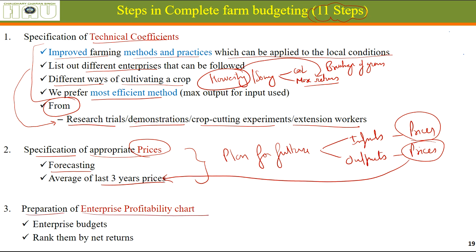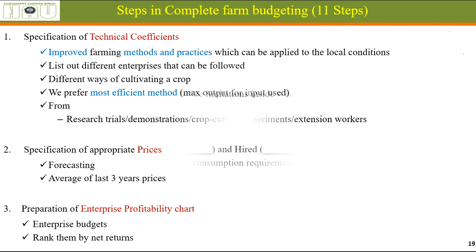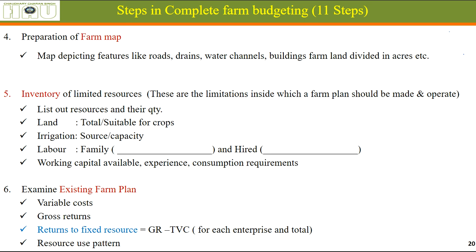Preparation of an enterprise profitability chart. We should be preparing enterprise budgets, wherein we will have receipts, expenses, and profits from each of those options we have. Then comes preparation of a farm map. As I told you in the last lecture about farm records, we have a physical farm record called a farm map.